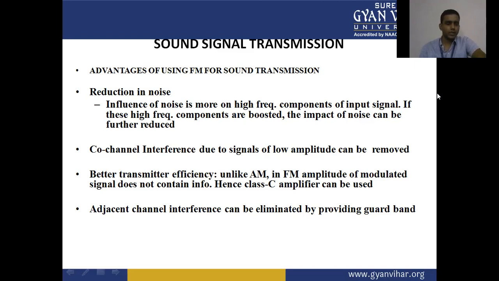Poor channel interference: signals of low amplitude can be removed. Better transmission efficiency: unlike AM, in FM the amplitude of the modulated signal does not contain information, and a Class C amplifier can be used. Adjacent channel interference can be eliminated by providing guard bands.